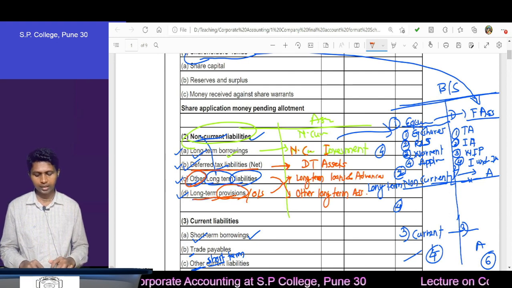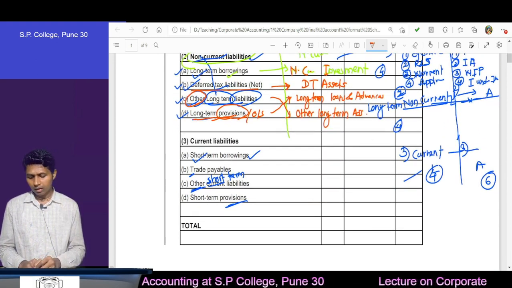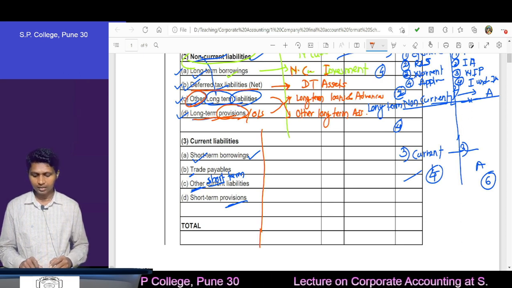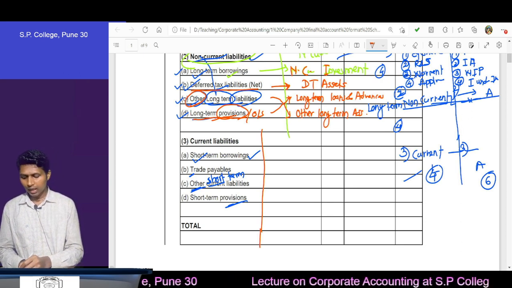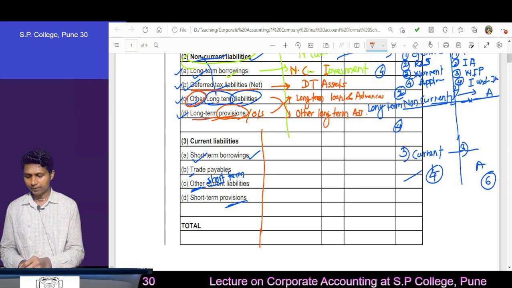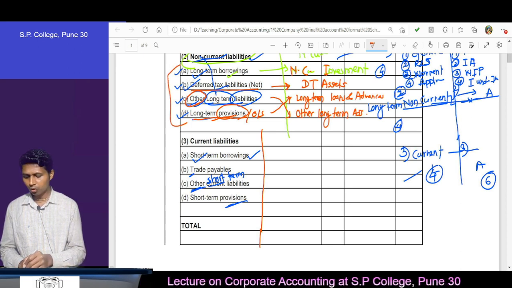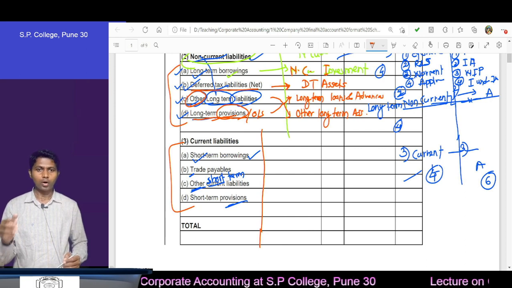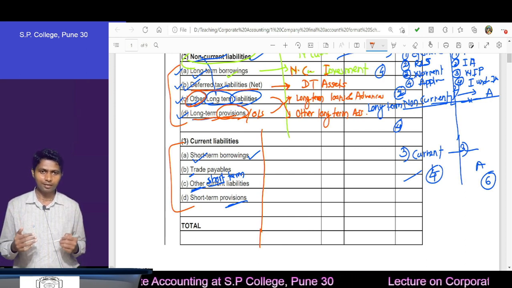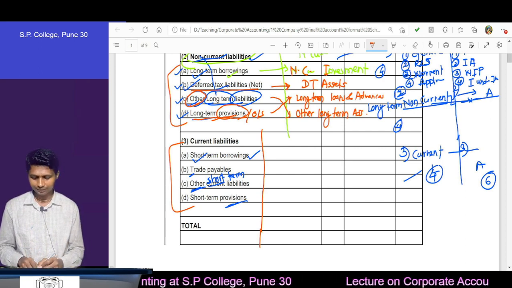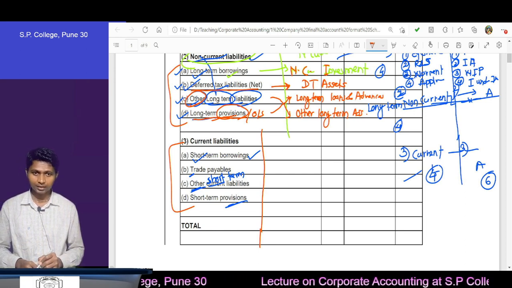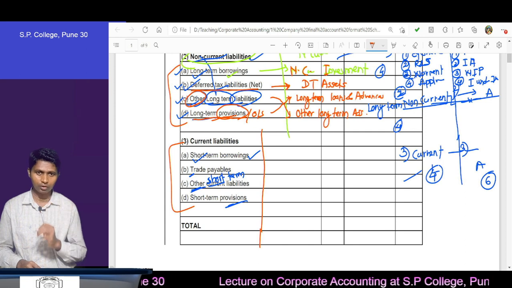Long term loans and advances. And what about the current? Here we will find 6 subcategories, but no need to remember. As on the liability side, we have copied 4 of the non-current items into current, copy 4 of the non-current from the asset side into the current asset category. Then what to copy and where to copy, that matters, because here we have 6, not only 4.